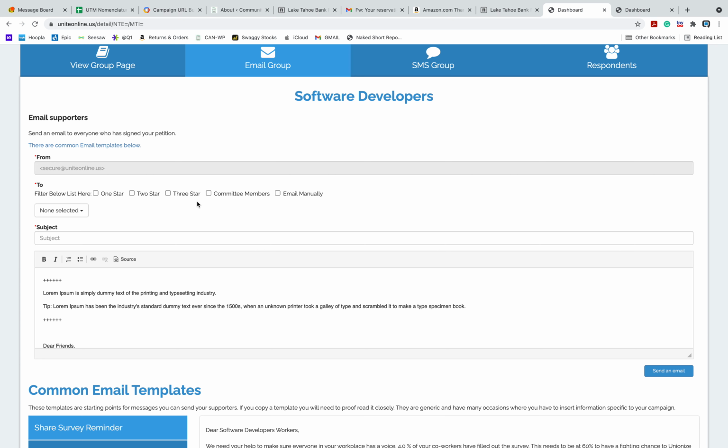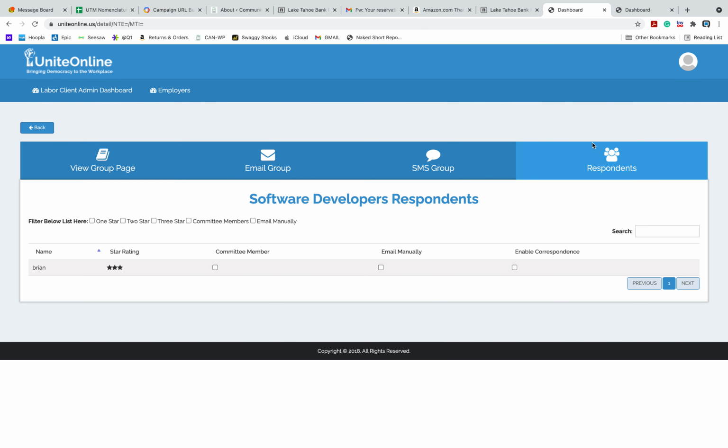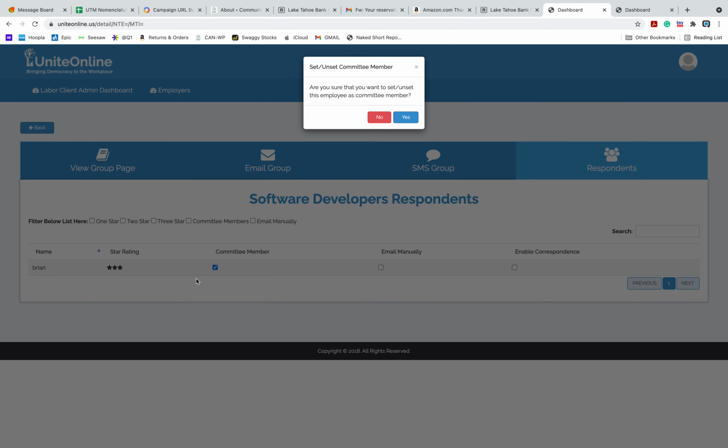And then we can also select them as a committee member. They would be in the respondents here. So if you wanted to see their 3-star rating, because the way I answered the questions, it gave me a 3-star rating, which is the most valuable. And if I want them to be on the committee and just want to email committee members, I can select them as a committee member.